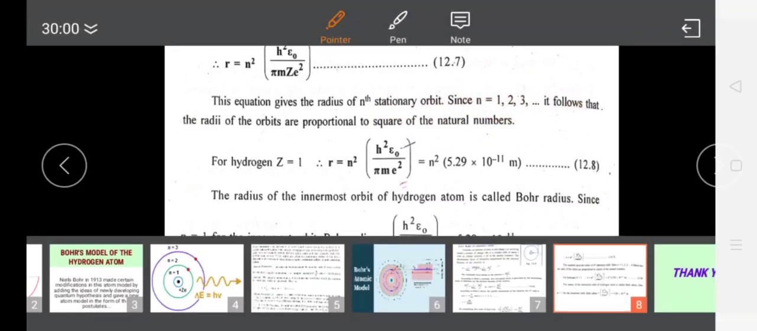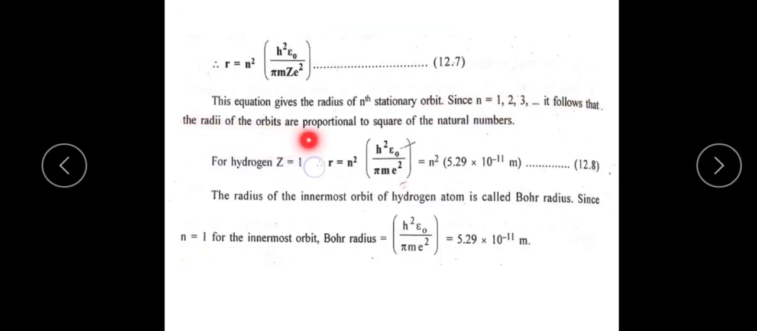It follows that the radii of the orbits are proportional to the square of the natural numbers. See, this radius is proportional to the square of the natural numbers, which shows the radius of the orbit.